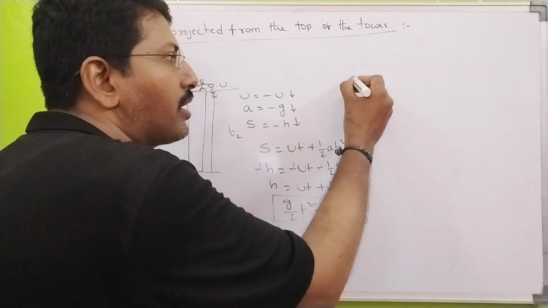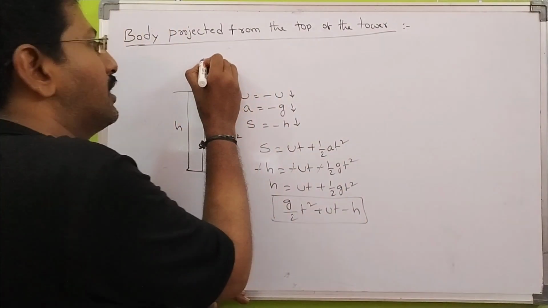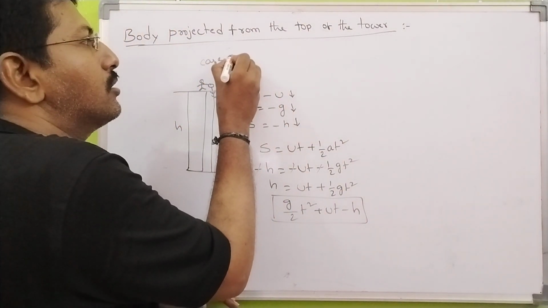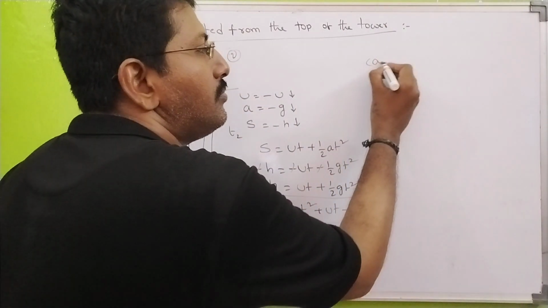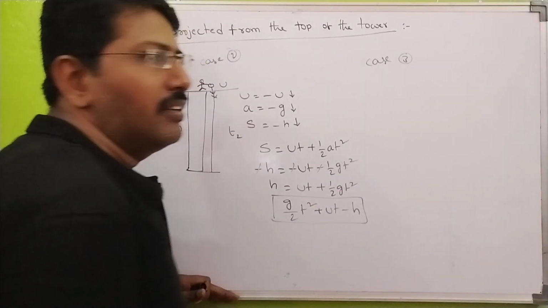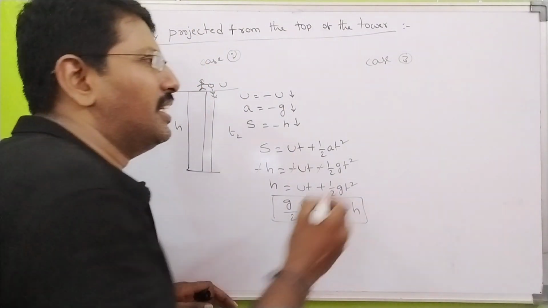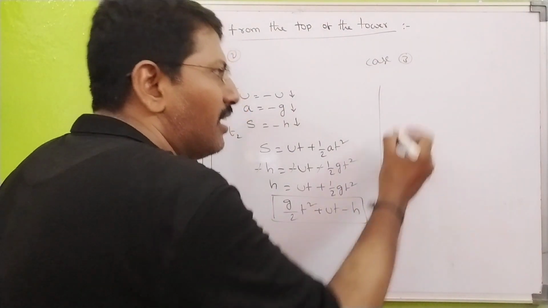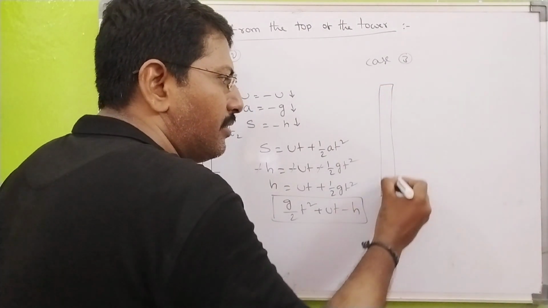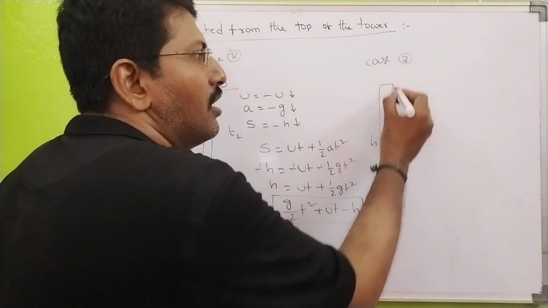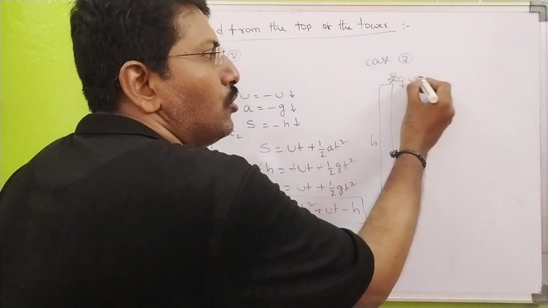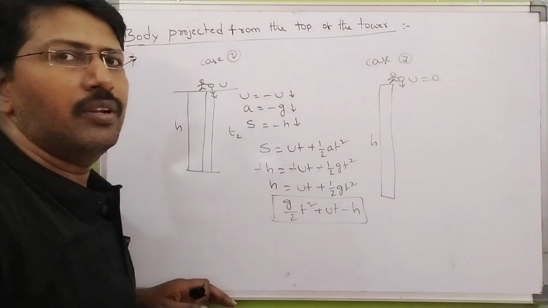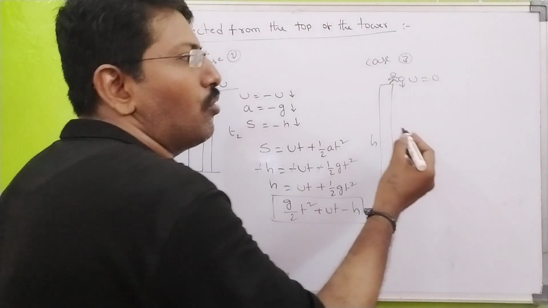Next, one more case is given here. This is case 2. Next, case 3. Case 3 is very simple. See here. What is case 3 here? Same tall building, height H. I stand here and drop this stone, u equal to 0. Drop this stone, u equal to 0.